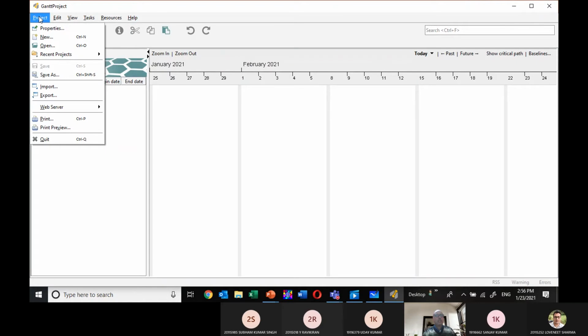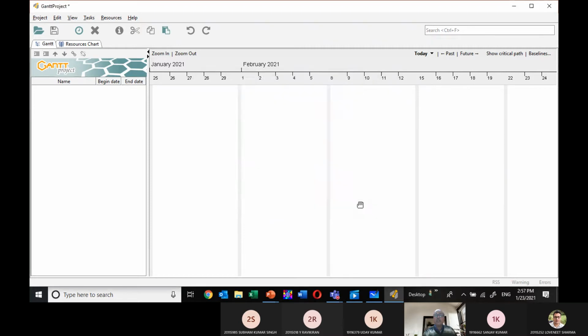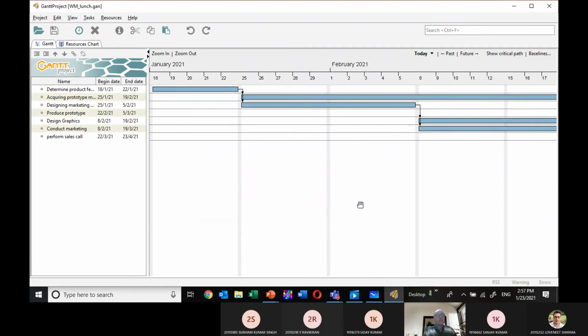I opened the project. Yesterday we already prepared the washing machine launch Gantt chart. So I opened it. These many activities and the work breakdown structure are already there, and the beginning date and end date with their Gantt chart are ready with us.